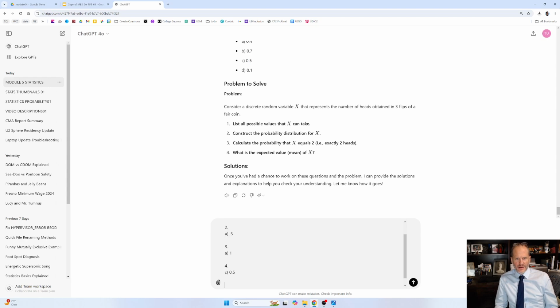And then here, the problem. And we'll do 1. List all the possible values that x can take. Consider a discrete random variable x that represents the number of heads obtained in 3 flips of a fair coin. I'm just thinking about this logically. So it's flips of a coin.